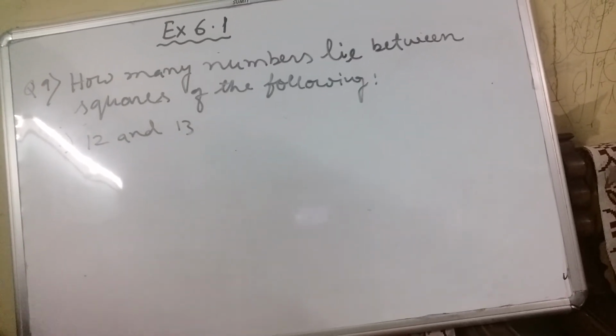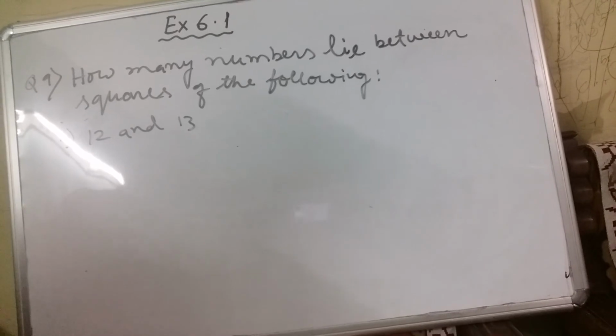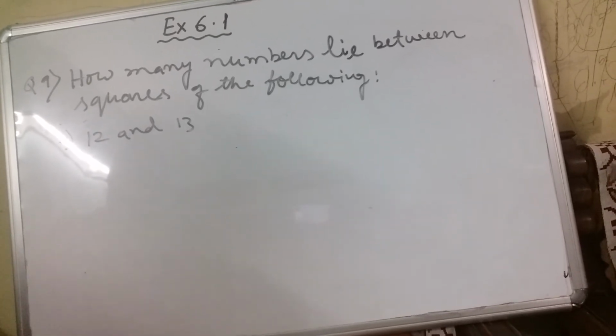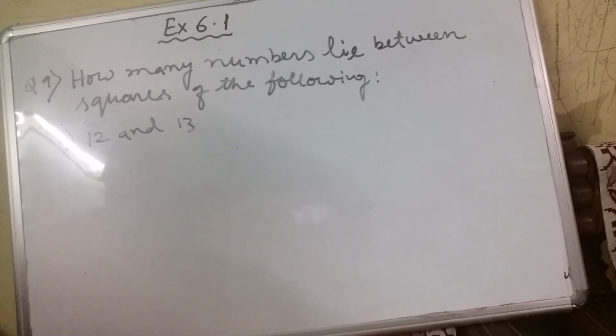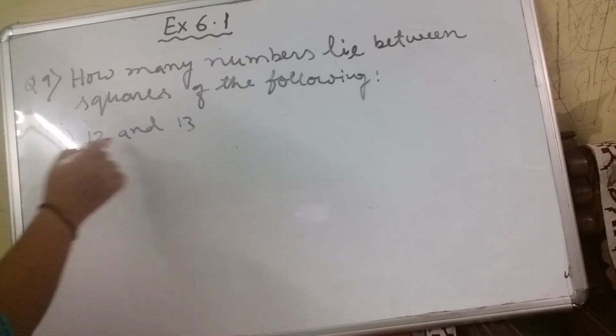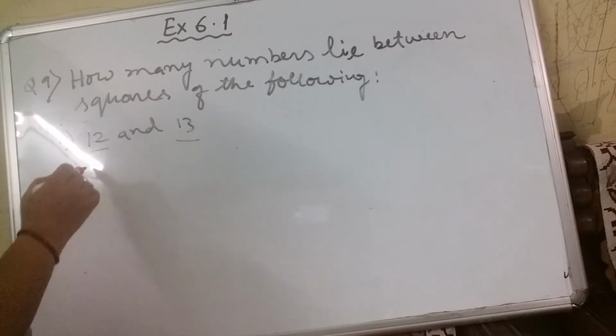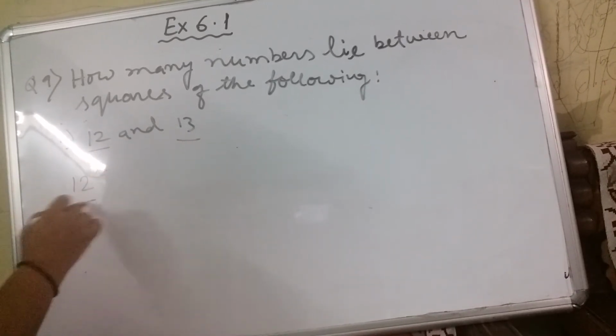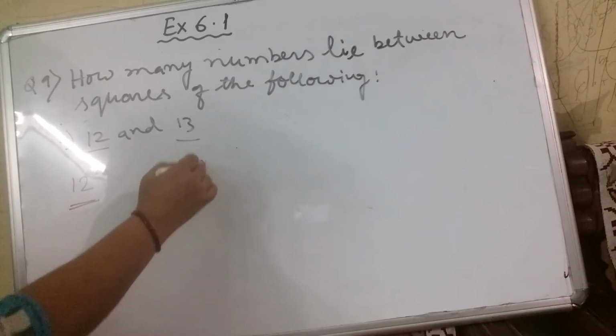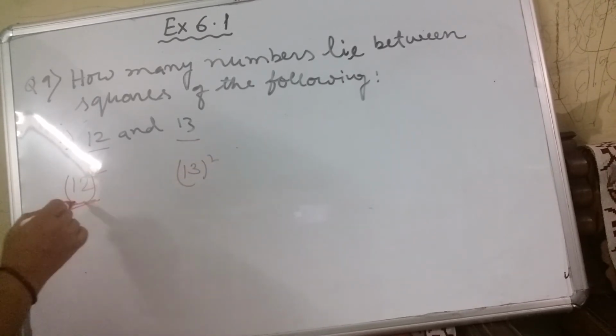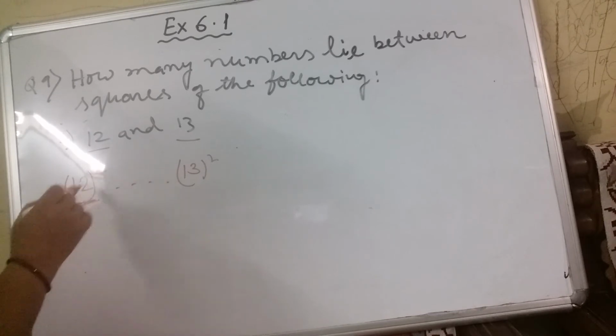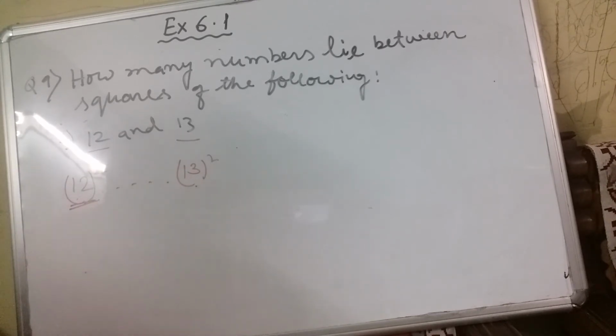Next question is, how many numbers lie between squares of the following numbers? That means how many numbers are there in between the square of 12 and 13. That means square of 12 is 12 square and square of 13 is 13 square. You have to find out how many numbers lie between 12 square and 13 square.